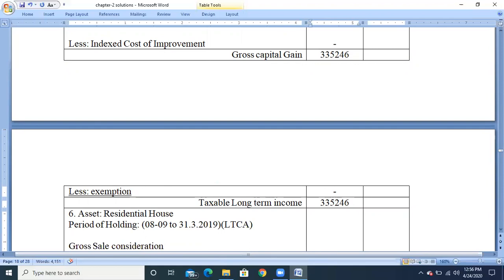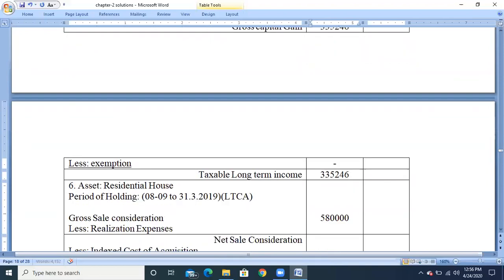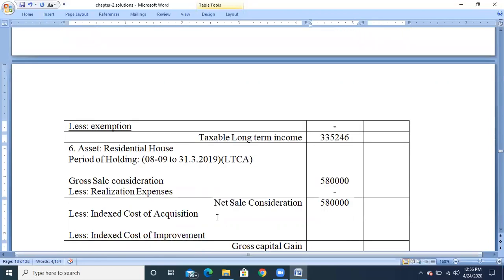Now calculate the value of capital gain. First take the gross sale consideration, which is 5,80,000. Now from that minus the realization expenses. The realization expenses are nil, and the balance amount 5,80,000 will be the net sale consideration. After that, the indexed cost of acquisition, because it's a long-term capital asset.